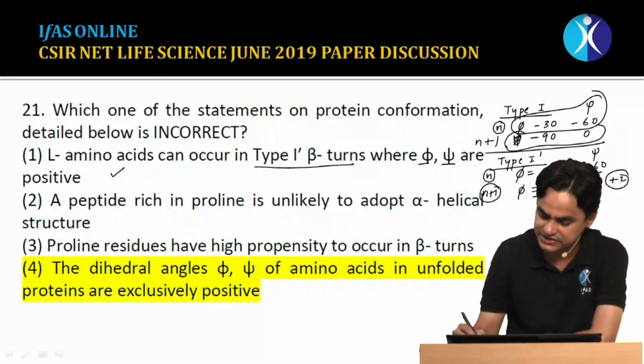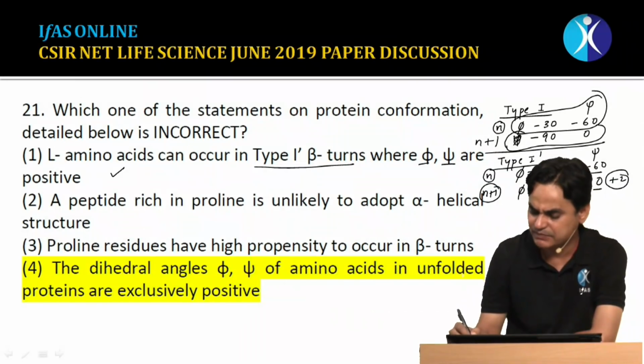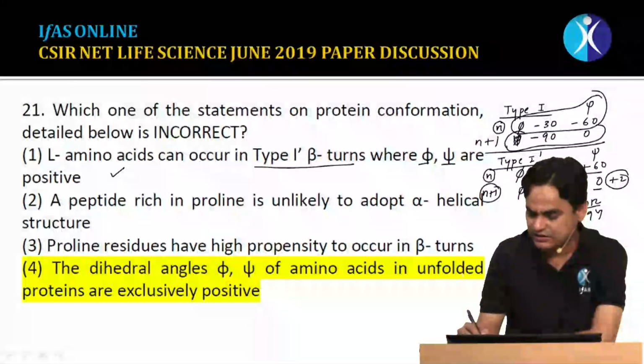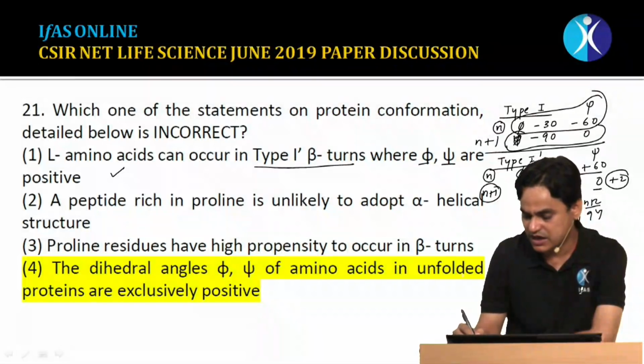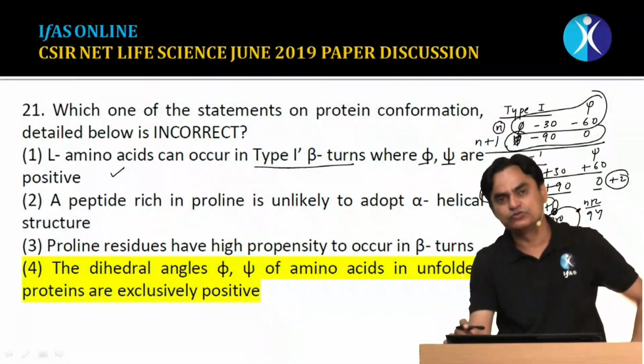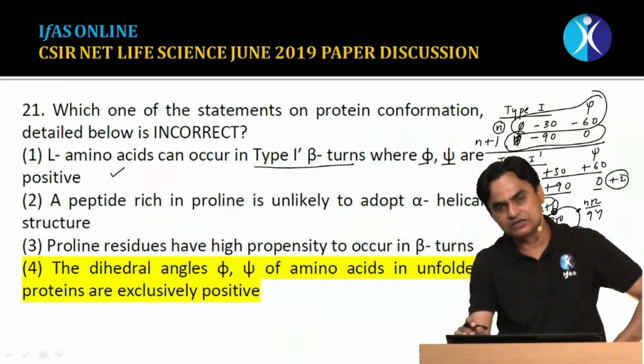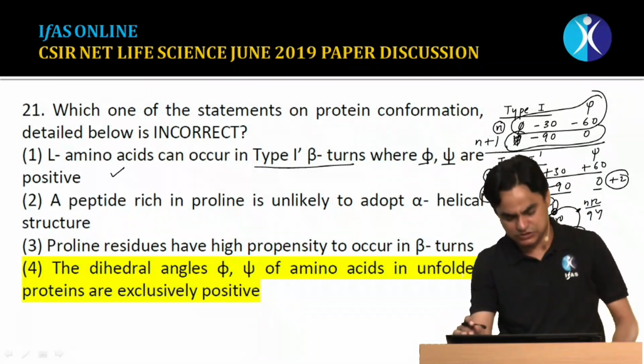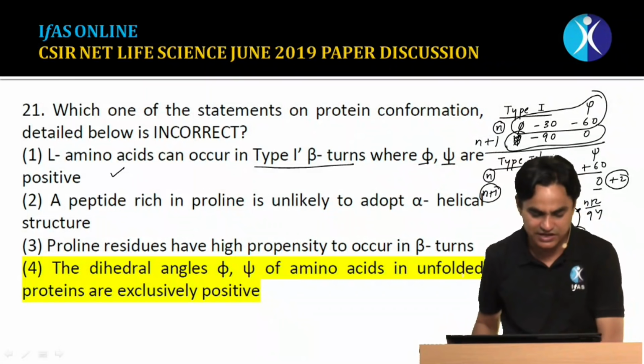We have already discussed in class that often at the n+1 position you will find a proline. At the n+2 position there could be glycine or some other amino acid. This is the nth amino acid, hydrogen bonded with the n+3 amino acid. This is the hydrogen bonding. So this statement is true: in beta turns, proline is one of the amino acids that commonly occurs.